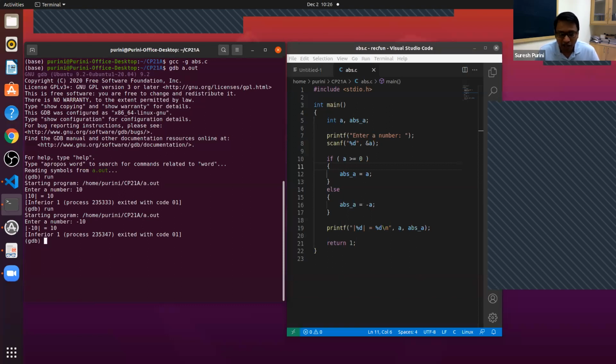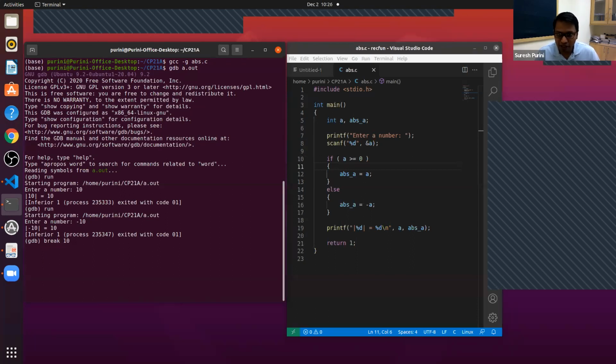But this is not fun, right? I mean, you just run the program. What's the big deal? You can run it at the prompt. But what we can do is put a breakpoint. Let's say I want to put a breakpoint on line number 10, at the beginning of the if statement. So I will say break 10.